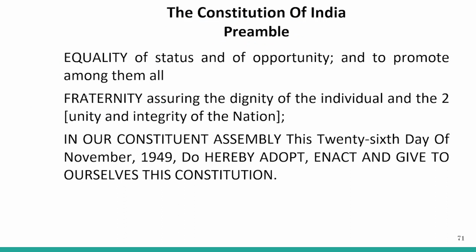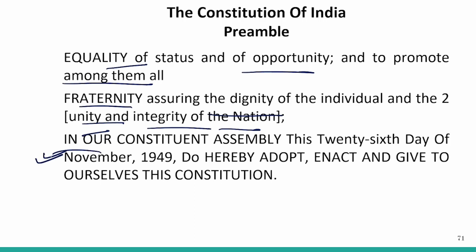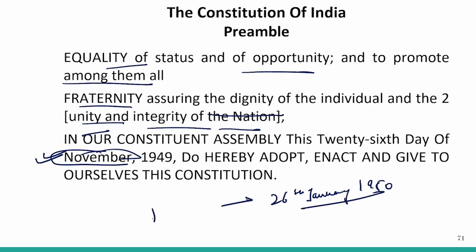So this is what we need to remember: equality of status and opportunity, and to promote among all fraternity, assuring the dignity of the individual and the unity and integrity of the nation. And the date on which we have incorporated it is very important: it is not the 26th of January. The 26th of January is not the date on which we adopted, enacted and gave ourselves this Constitution. It is the date on which we celebrate Republic Day.